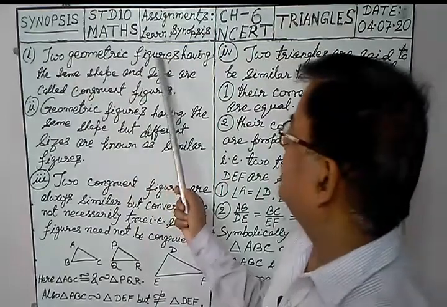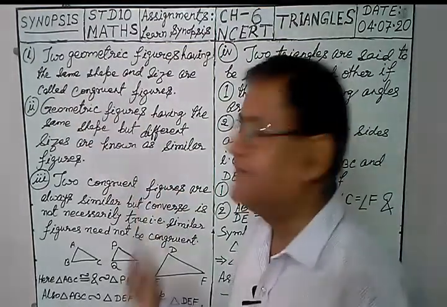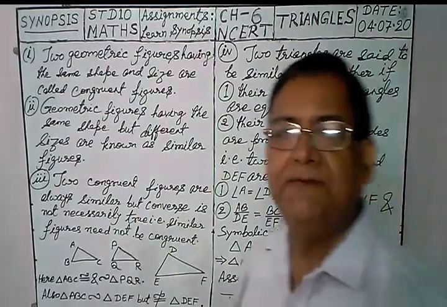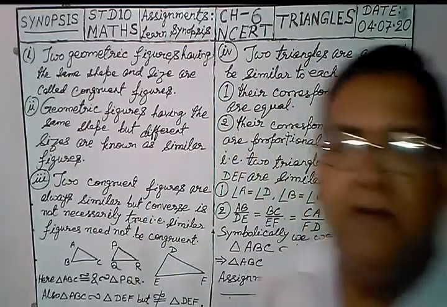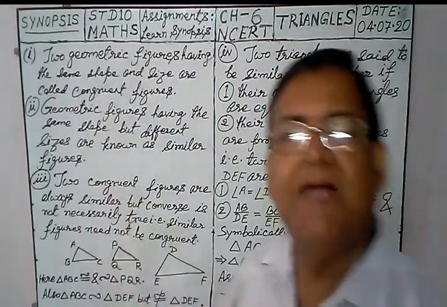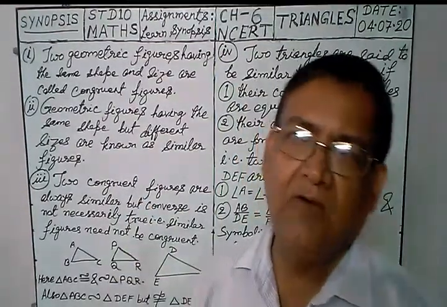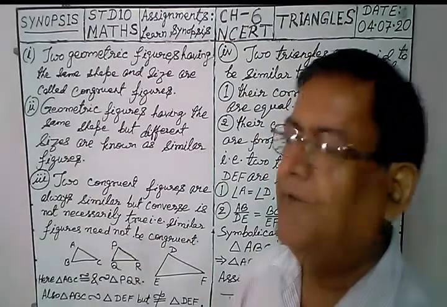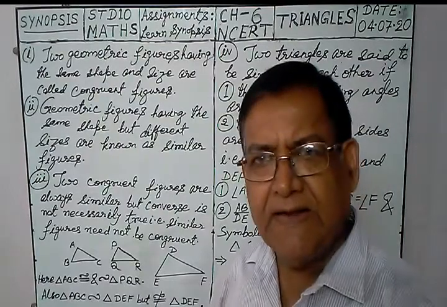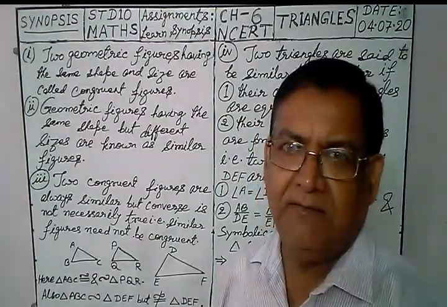Two geometric figures having the same shape and size are called congruent figures. Means equal on each and every respect.